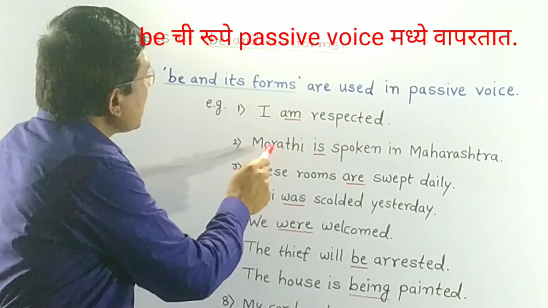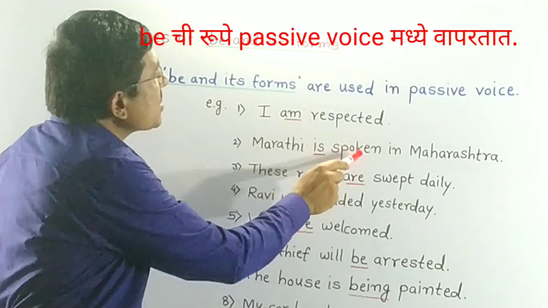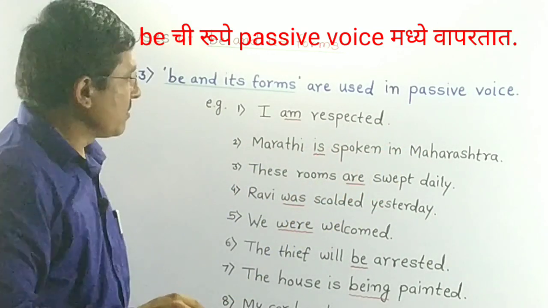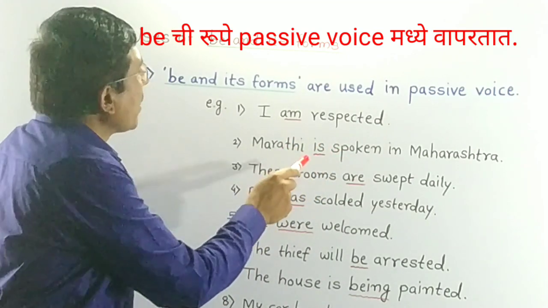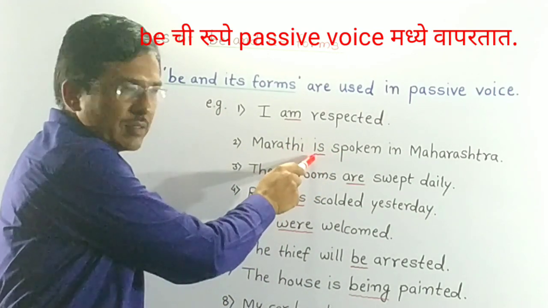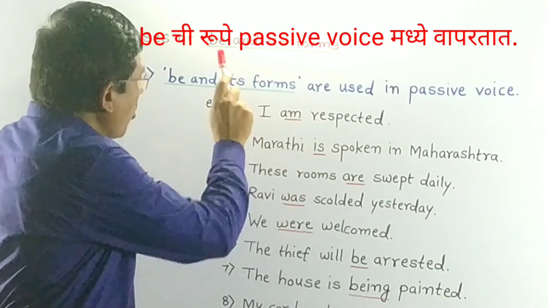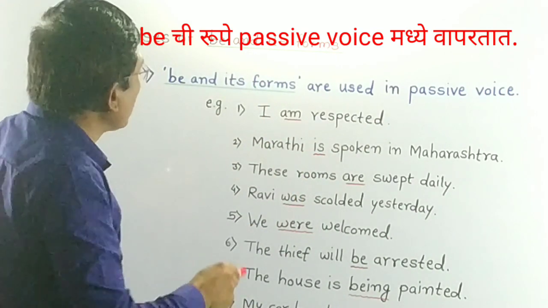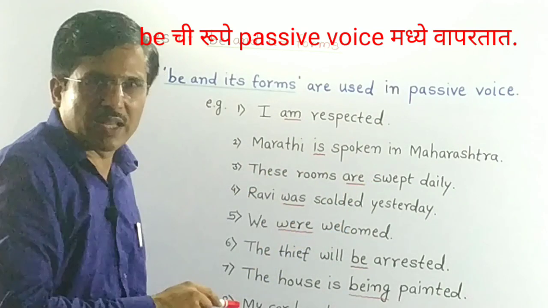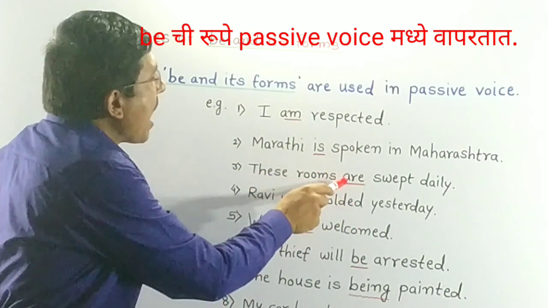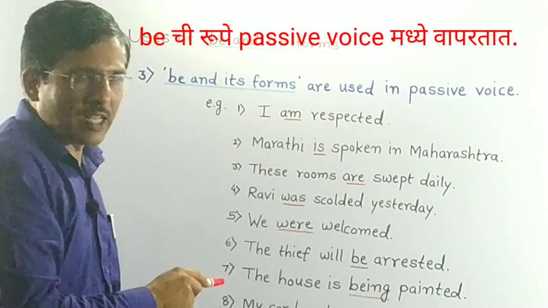In the second sentence, Marathi is spoken in Maharashtra. Spoken is main verb here and is there as the form of be. In the third sentence, these rooms are swept daily. Are is present here as helping verb.